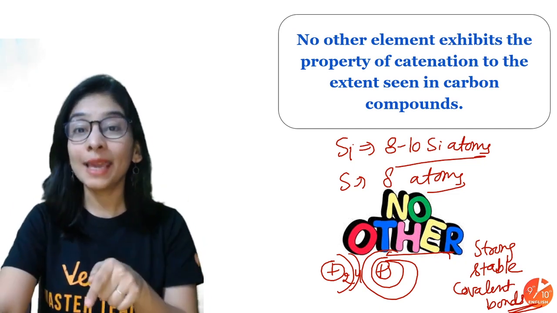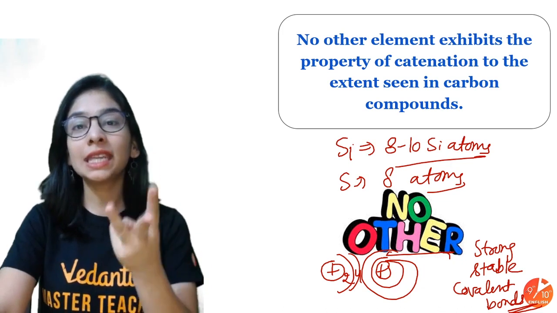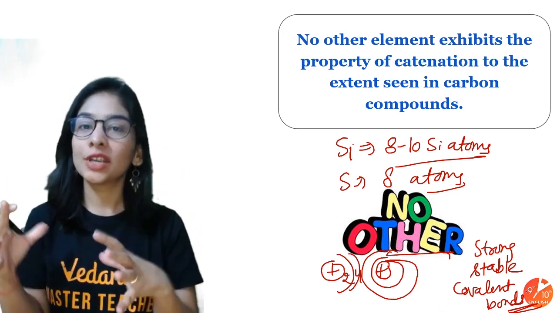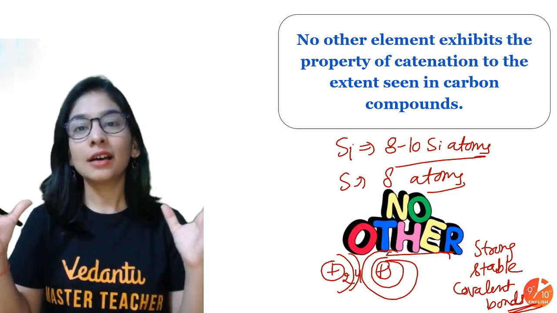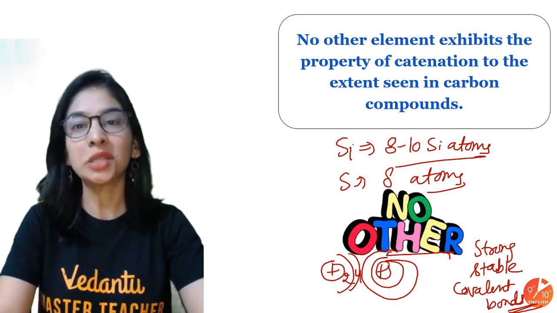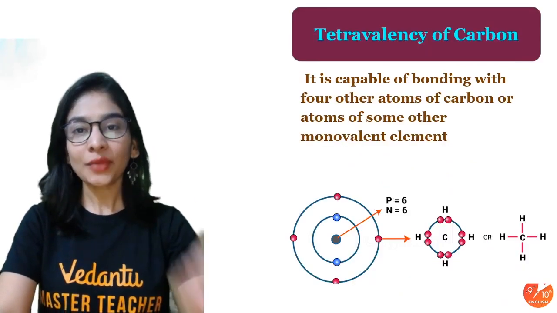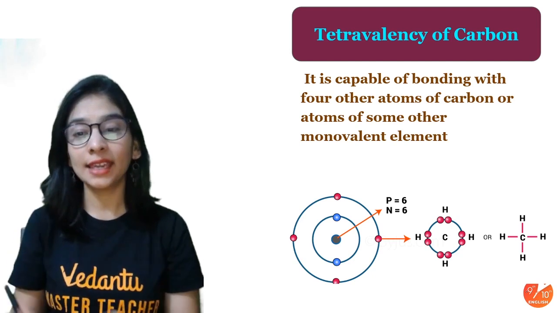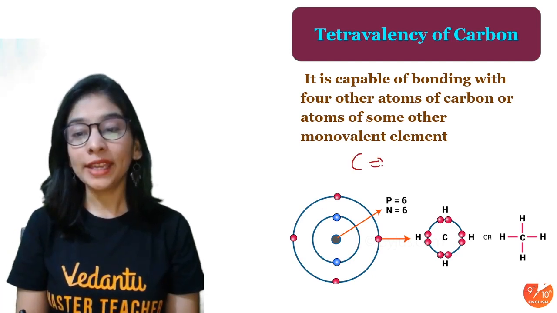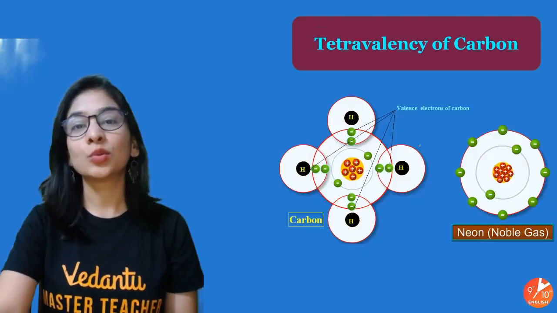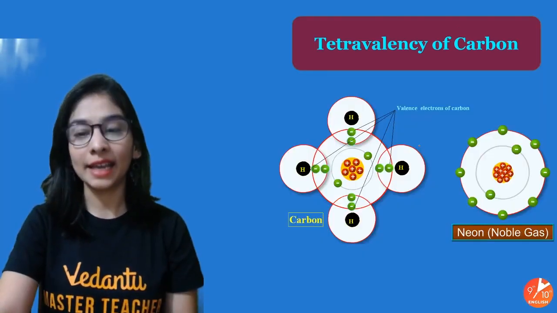Silicon belongs to the same family as carbon but has 3 shells. 2,8,4 is the configuration. The more the number of shells, the more the size. More size, less overlapping, less strong covalent bond. Okay, the second property after catenation is tetravalency, that is, carbon showing a valency of 4 is responsible to attach with different atoms as well as the same atom.